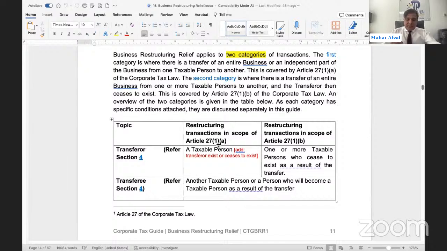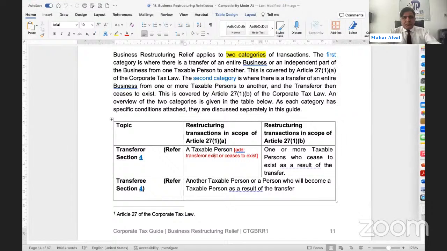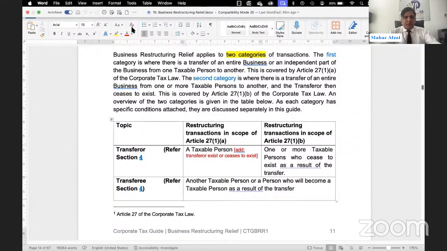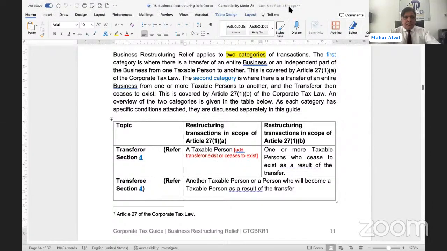Here there can be a taxable person. Here there can be one or more taxable persons. This consideration is the same for both of the cases.